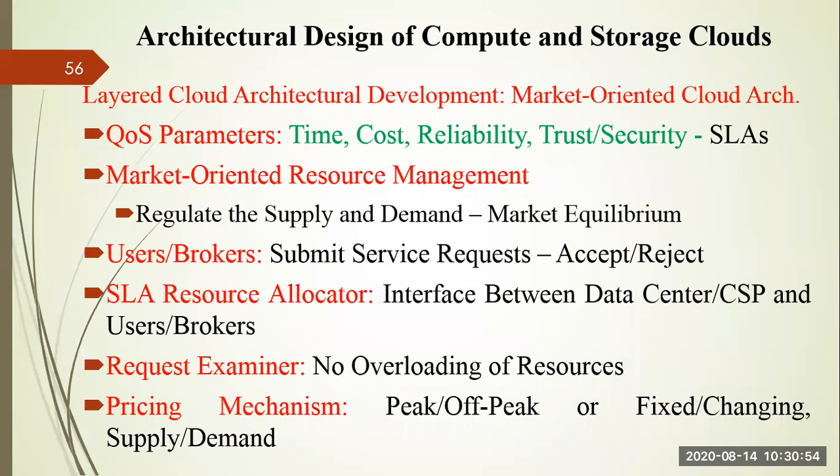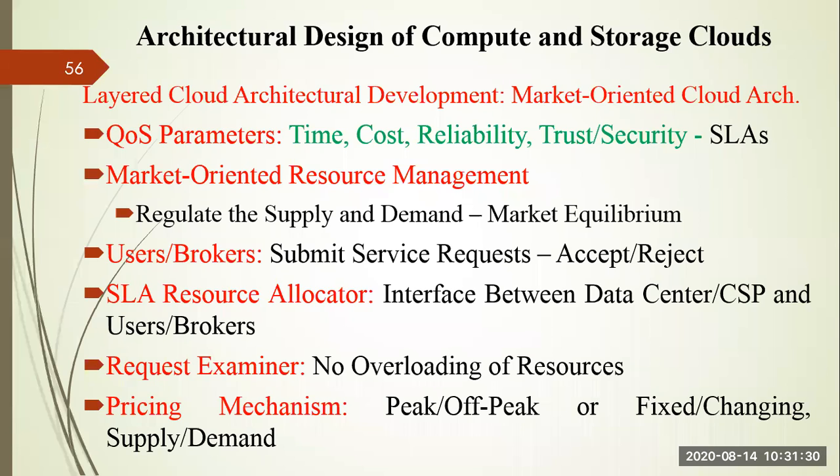While you are serving these services, you have to ensure the quality of service parameters. I already mentioned that if somebody asks you for water, you can provide any type of water. But if somebody is asking for cold water, you have to provide cold water. Otherwise, the quality of service is violated. So one user can ask for quality of service in terms of time, cost, reliability, trust, and security. Right, so these are the factors we can use as quality of service parameters, and you have to write these parameters while signing the agreement. That is called your service level agreement.